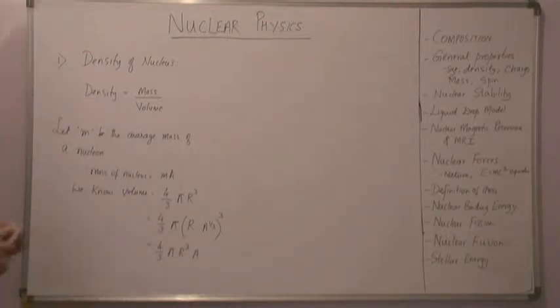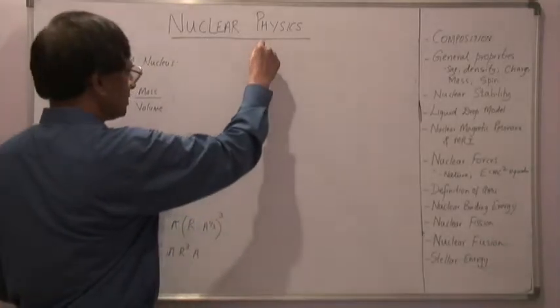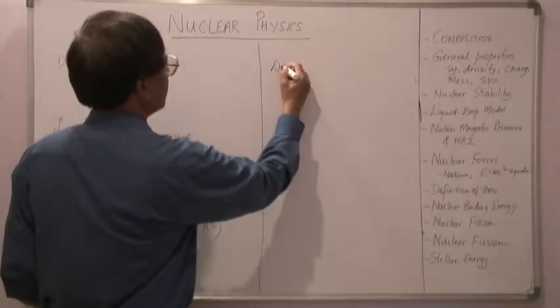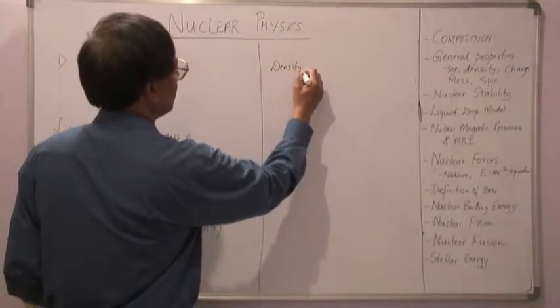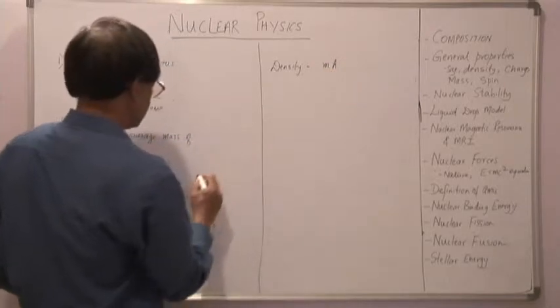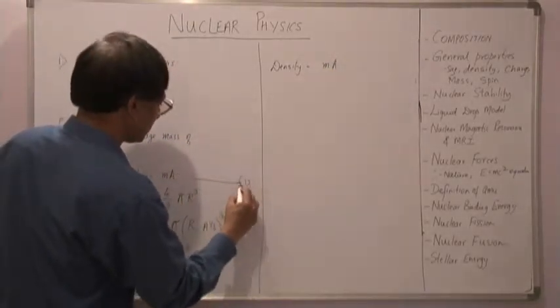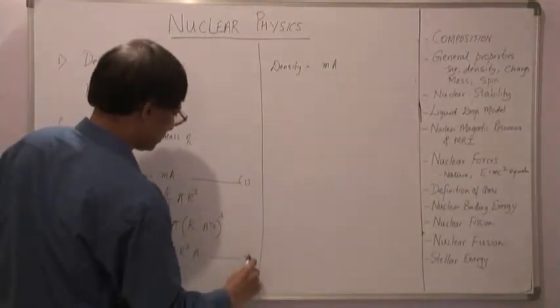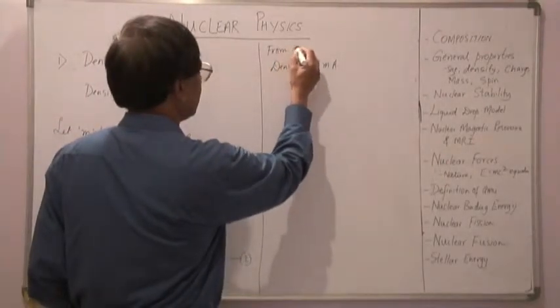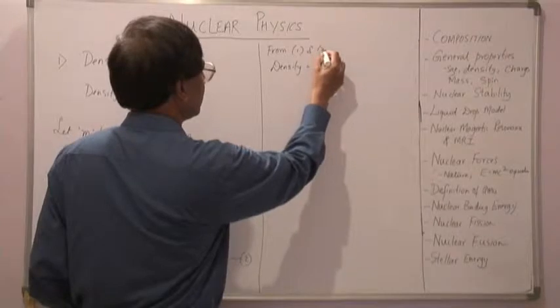Now I can calculate the density. Density is given by mass divided by volume, and therefore density is equal to mass, which is mA, from equation 1 and equation 2.